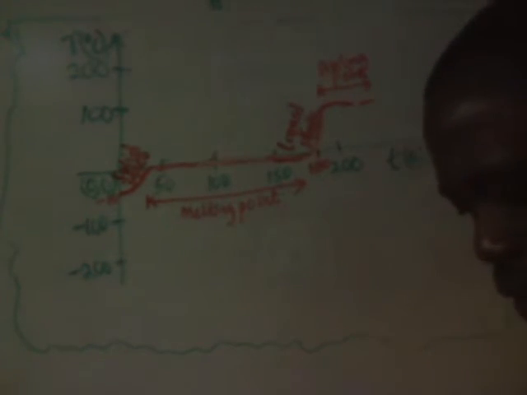Let's look at another question. So the 13B, a calorimeter contains 5 grams of ice at -10 degrees Celsius and is heated uniformly until it boils after 180 seconds. Sketch a labelled graph to illustrate the variation of temperature of ice with time. Okay, so the boiling point started from, can you see? Started from here at 100 degrees Celsius, and the time is what? At 180, it started boiling.